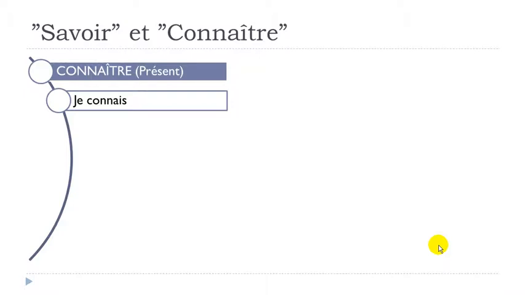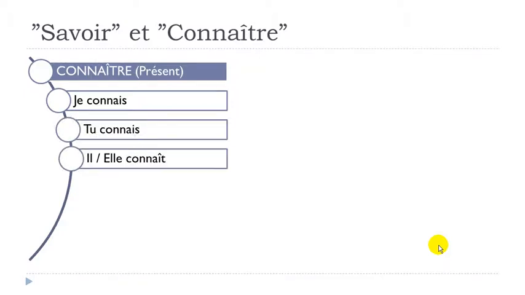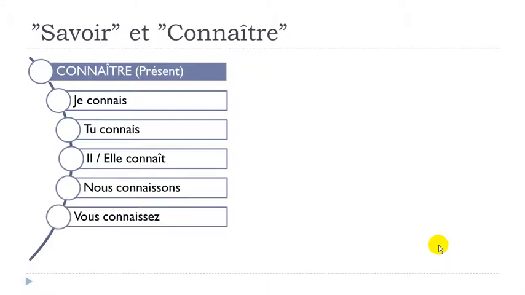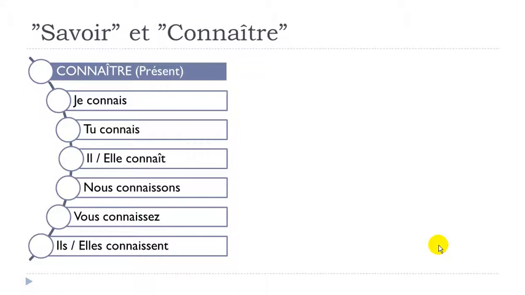And now, let's see connaître at the present form. Je connais. Tu connais. Il connaît. Elle connaît. Nous connaissons. Vous connaissez. Ils connaissent. Elles connaissent. All right, same thing as we had for savoir. If you look carefully, connais, AIS, and then connaît, AIT. So don't forget this circumflex, even if you don't pronounce it, you should write it. You pronounce these three forms the same way.